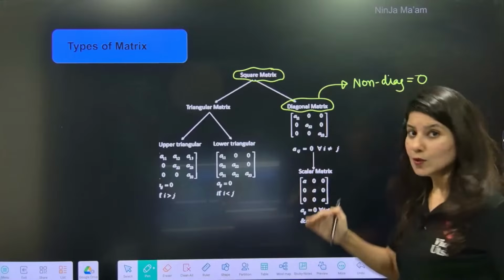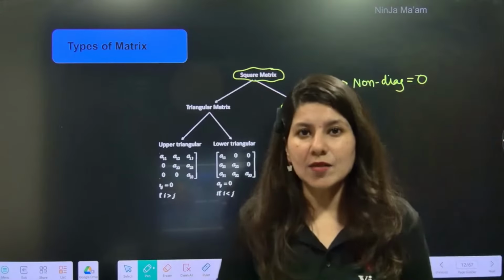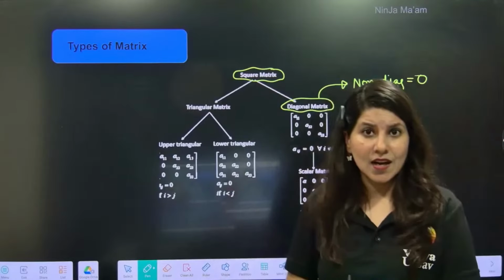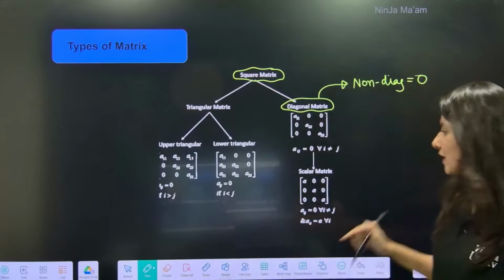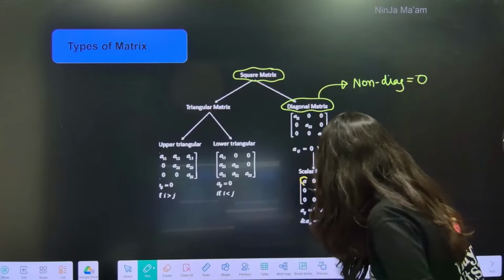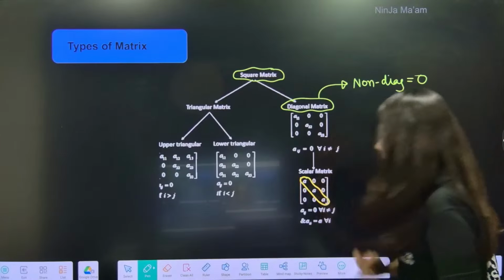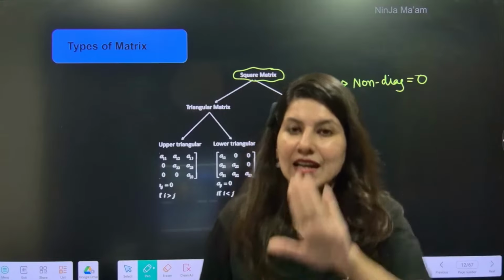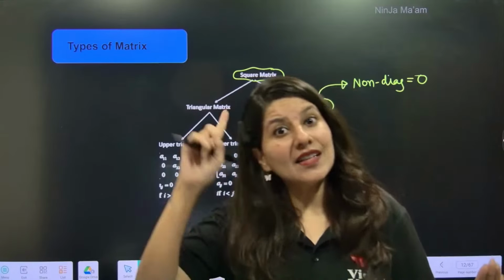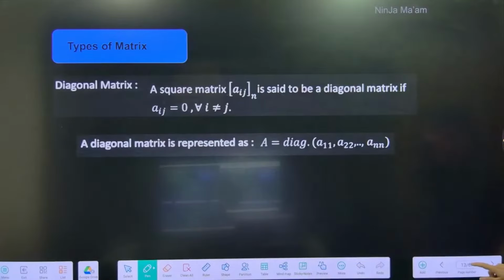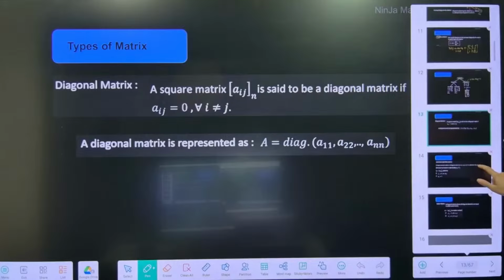Okay. Now, what is a scalar matrix? So a scalar matrix is nothing but a diagonal matrix. Diagonal matrix means non-diagonal elements are 0, but with one more condition, that the diagonal elements all are equal. Can you see what a scalar matrix is? So, ma'am, scalar matrix means non-diagonal elements are 0 and the diagonal elements all are equal. So this is called a scalar matrix. Okay, everybody? Right?